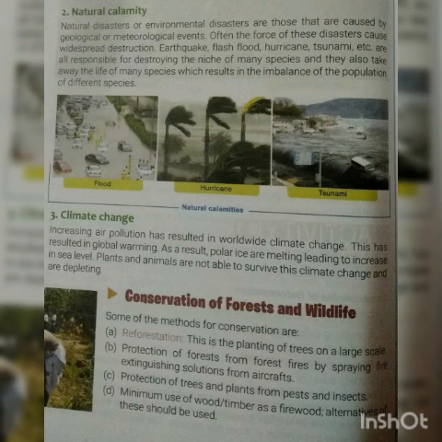Number three, we need to protect our trees and plants from insects, pests, etc. Number four, we need to minimize the use of wood and timber as firewood, and we need to search for alternatives for using wood. Number five, students, as there is excessive grazing going on, we need to stop this. The government should apply strict rules and laws for protection of forest.